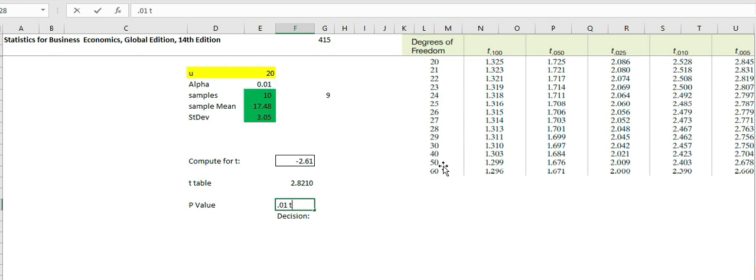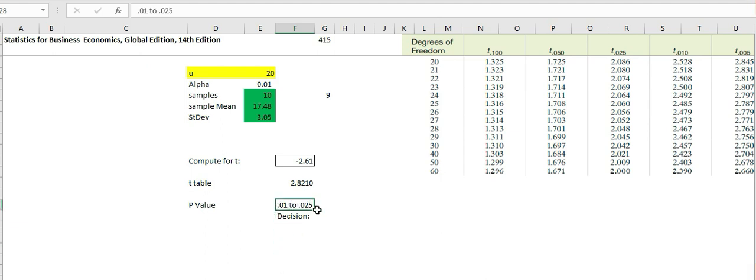So that's the p-value. So what's the decision? The p-value is around 0.01 to 0.025. Now, if we are strict at 0.01, then we will make a decision.